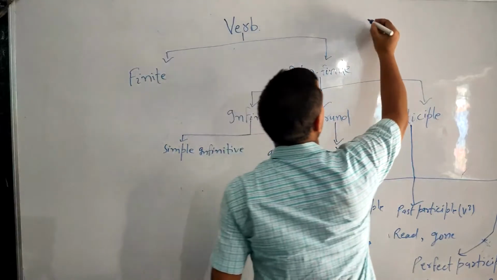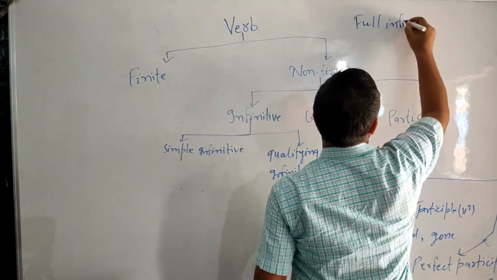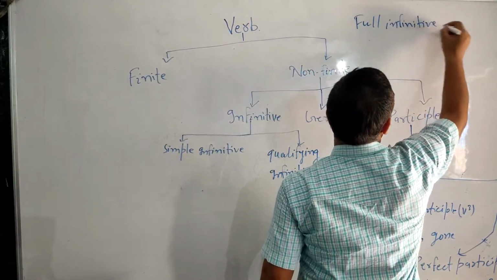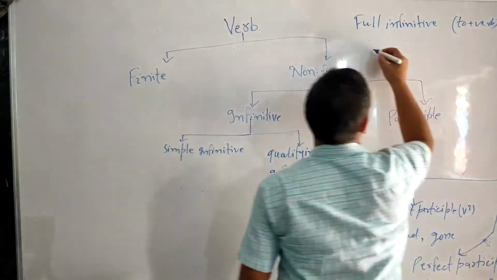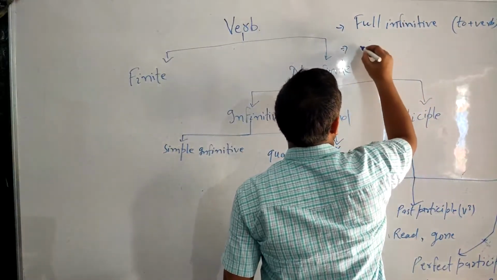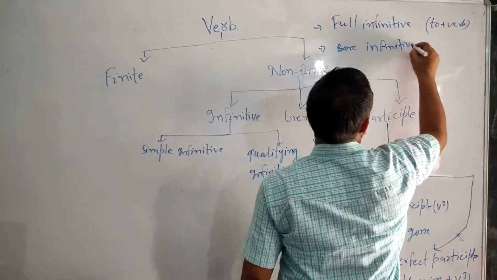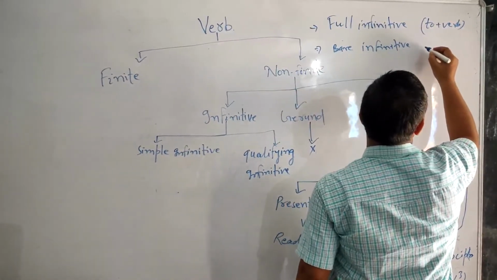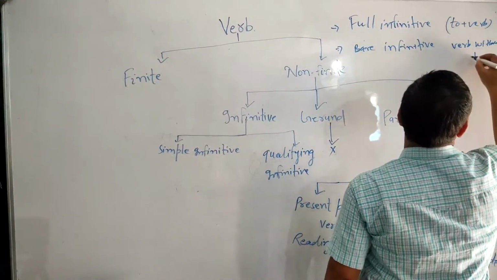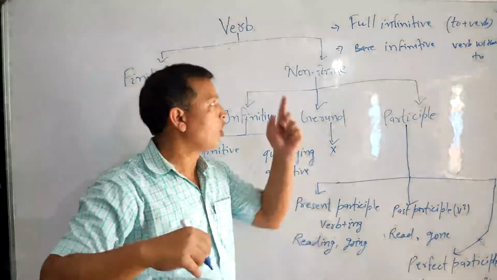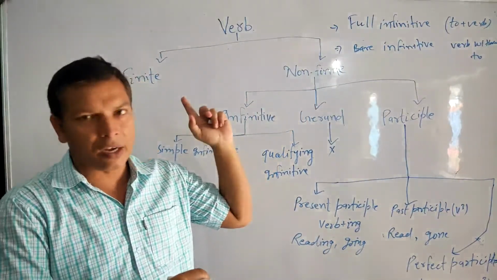Full infinitive and bare infinitive. Verb with to is called full infinitive, and verb without to is called bare infinitive.